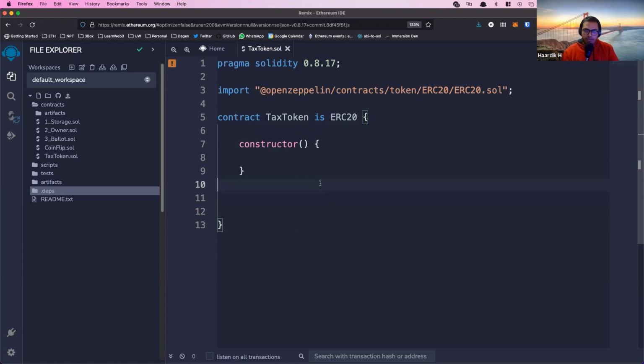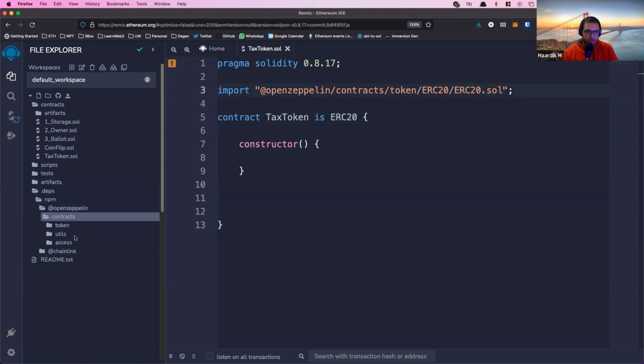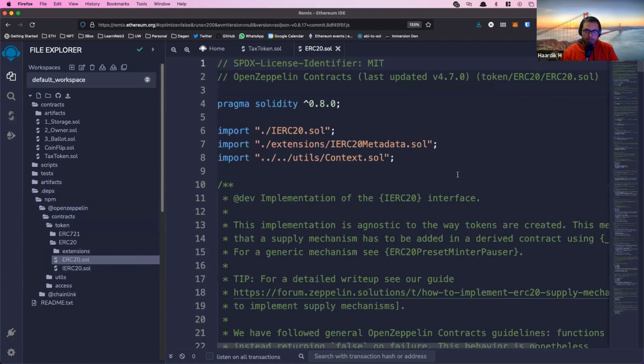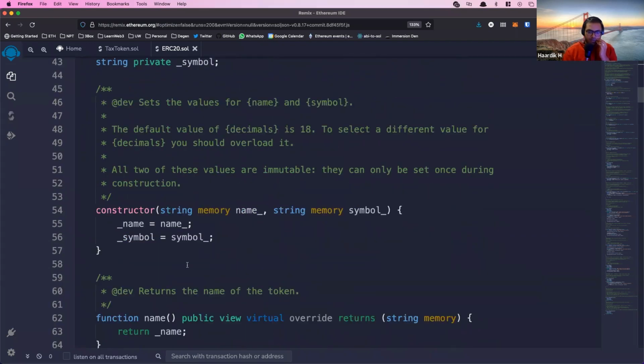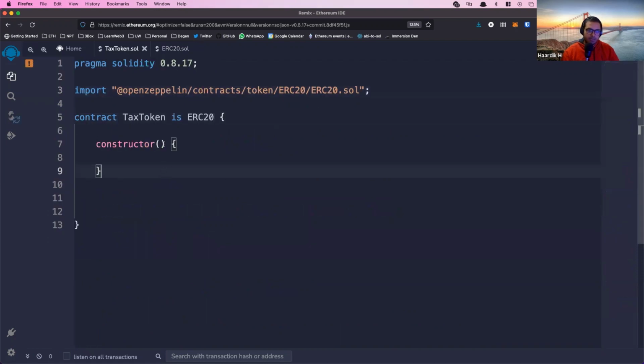In the constructor, one thing we need to do, and let me also open this file so you can see what I'm talking about. Let's see, ERC20.sol. In ERC20, you'll see that this file has its own constructor. I don't know what programming language backgrounds you're coming from, but if you're extending a class that has its own constructor, you need to call that constructor within your constructor as well. The ERC20 constructor takes two values, a name and a symbol. This would be like Ethereum and ETH. So we're going to call that constructor as part of ours.